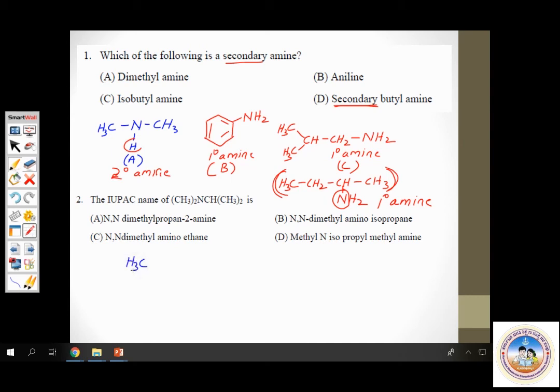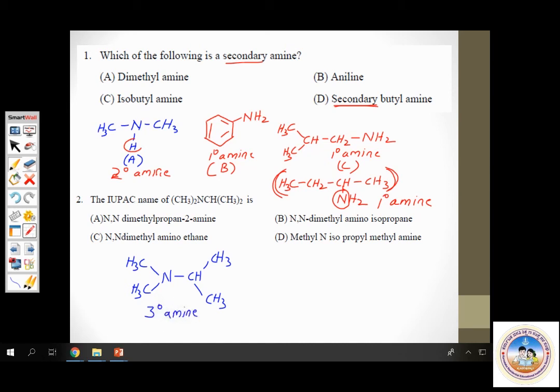CH3 attached to nitrogen. Two CH3 groups attached to nitrogen. And that nitrogen is in turn attached to CH. And again that is attached to two CH3 groups. Yes, this is the compound we have to name. First of all, please recognize that it's a tertiary amine. Yes, nitrogen has no hydrogen.